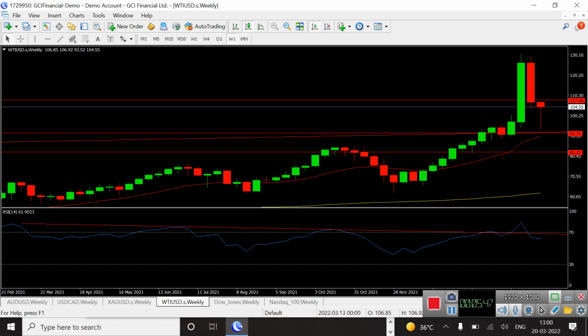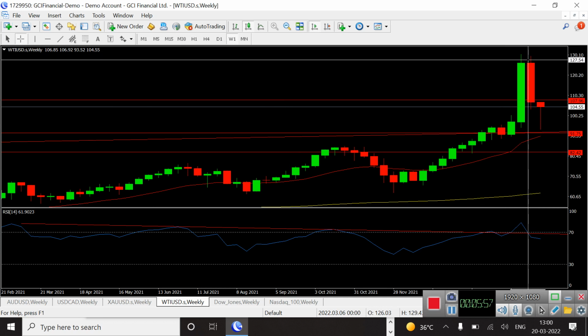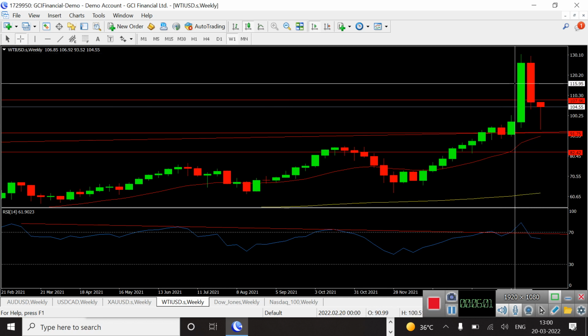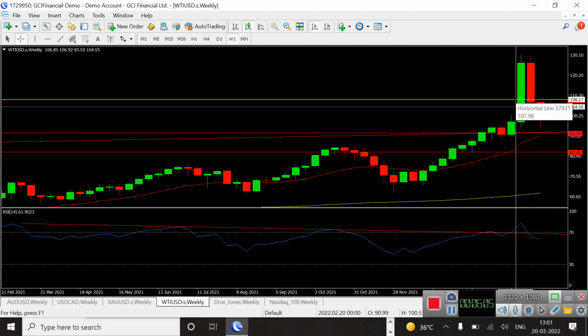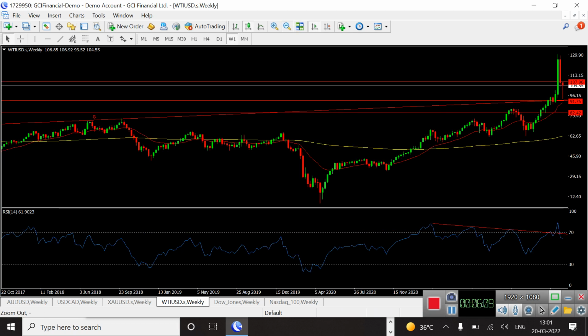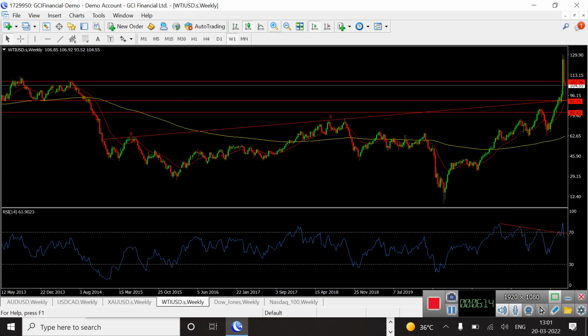So above $107, you will see crude oil prices can move up to 50% of this red candle which was made in the earlier week of 15, that is called $116. But before that, there is a small resistance of $108. If you see, I am minimizing the chart. There is a small resistance, okay, over here.